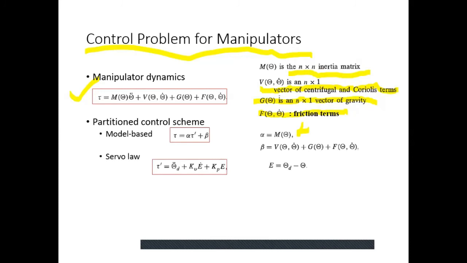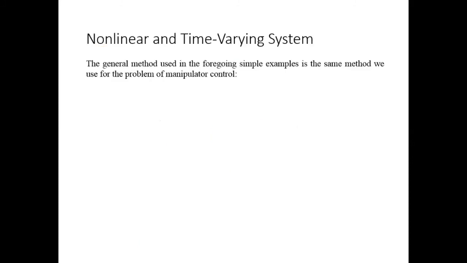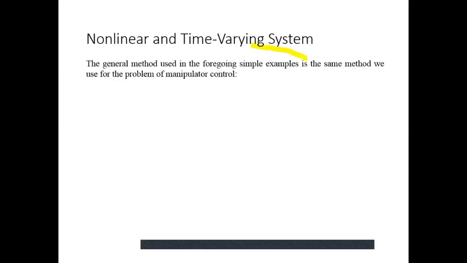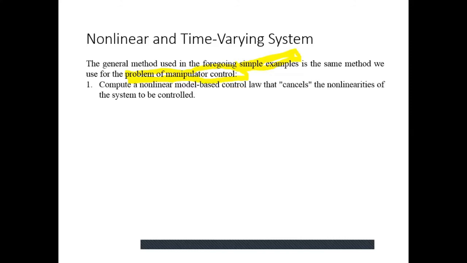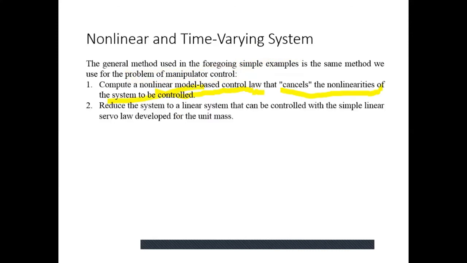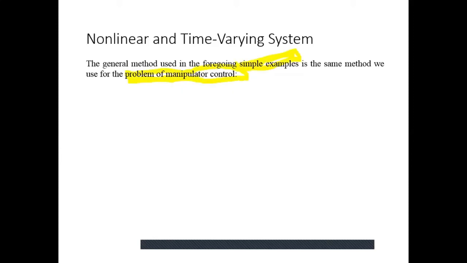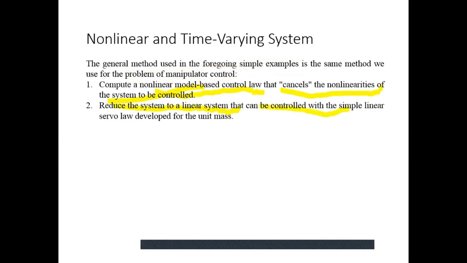Let's have a look at some common observations. The general method that we used in the foregoing simple examples is the same method that we used for the problem of manipulator control. So the procedure of the partitioned control law is the same for simple as well as manipulator problems. First we compute a non-linear model-based control law that cancels the non-linearities of the system to be controlled. Then we reduce the system to a linear system that is controlled by the simple linear servo law developed for the unit mass.